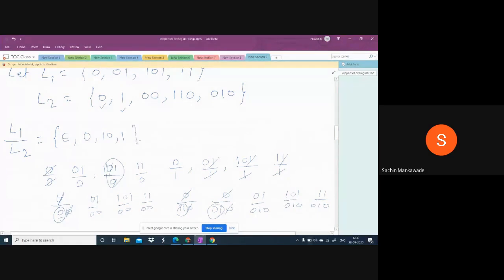So what are the possible strings we can get in L1 by L2? Whatever the possible division you can do with L1, L2, those strings only we will take. Example, this one, 0 by 0, we got epsilon. And next, this 01 by 1, we got 0. And 101 by 1, we got 10. And 11 by 1, we got 1. So only this, whereas the rest we didn't consider. Do you understand? Any doubt? You just ask me.